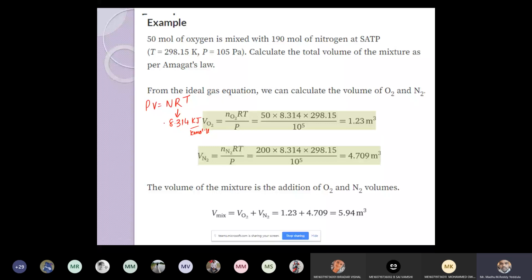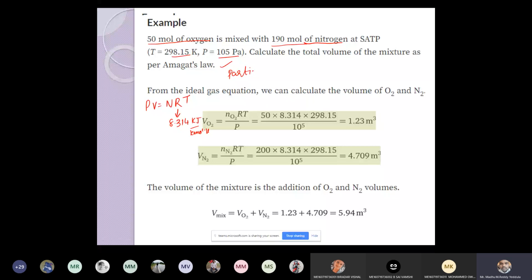Coming to the question: 50 moles of oxygen are mixed with 190 moles of nitrogen at standard atmospheric temperature and pressure. The values are: standard temperature is 298 and pressure is 10^5 Pascal. Calculate the total volume of the mixture using Amagat's law. Amagat's law is for partial volumes.